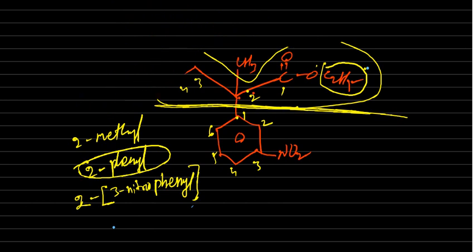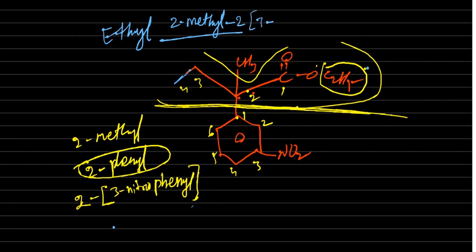the final name is, what is the final name here? Ethyl. First you have to write ethyl, then substituents. What are the substituents? 2 methyl, then 2 bracket start 3 nitro phenyl, then total how many carbons are there? 4 carbons.